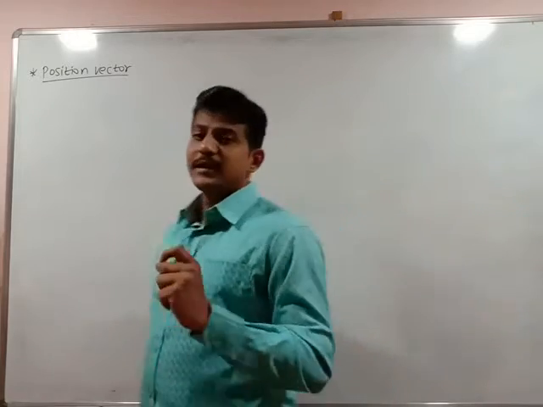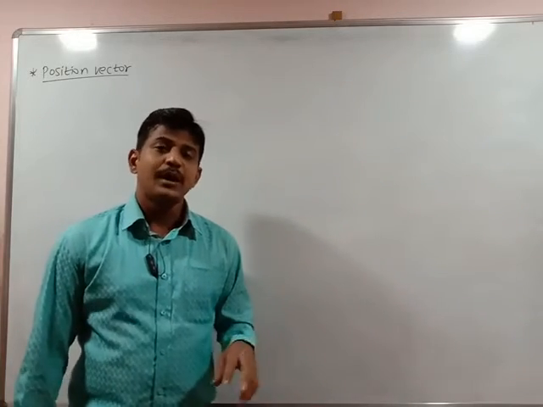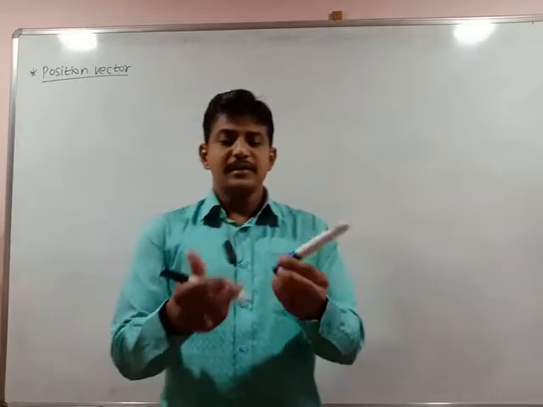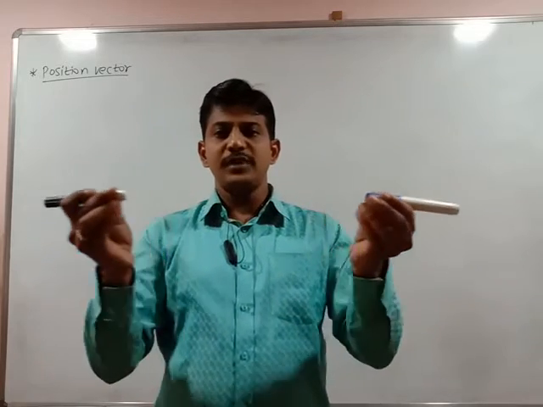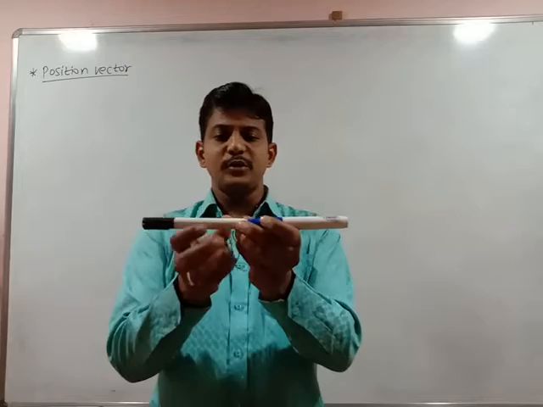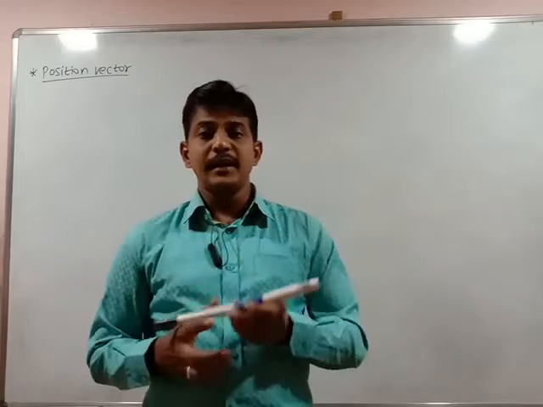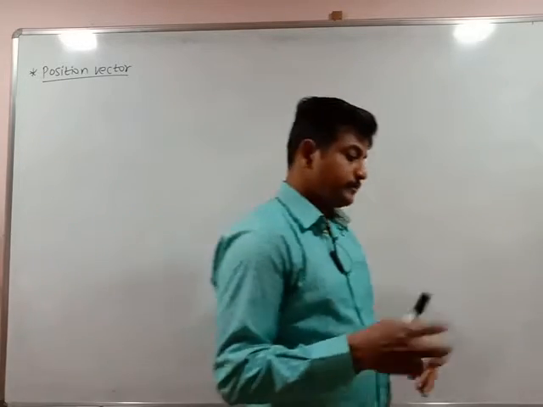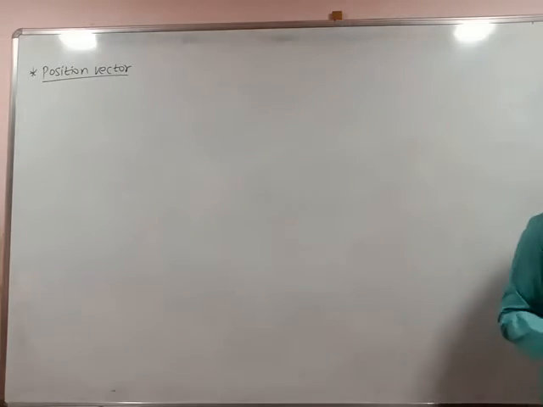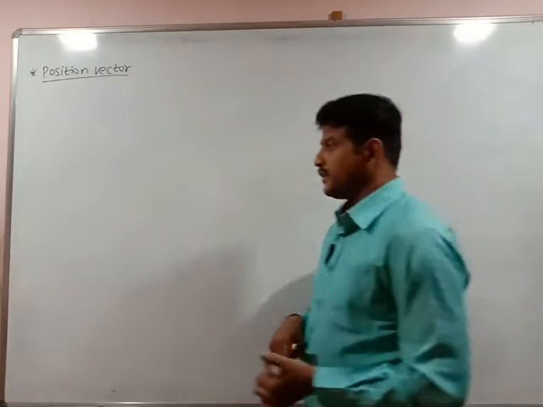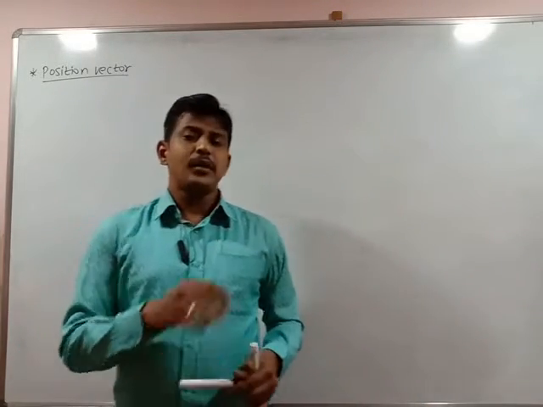And when two vectors have the same magnitude but are moving oppositely, such that the angle between them is 180 degrees, then such vectors are said to be anti-parallel vectors. Then the next type was type number 5. It was null vector or zero vector.